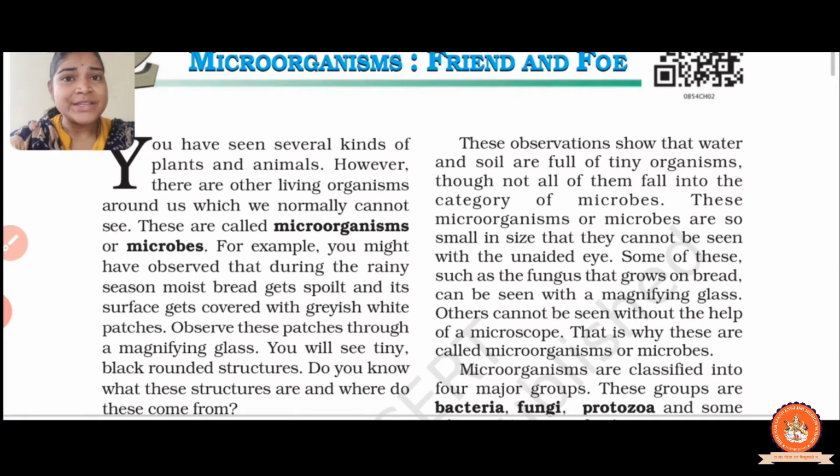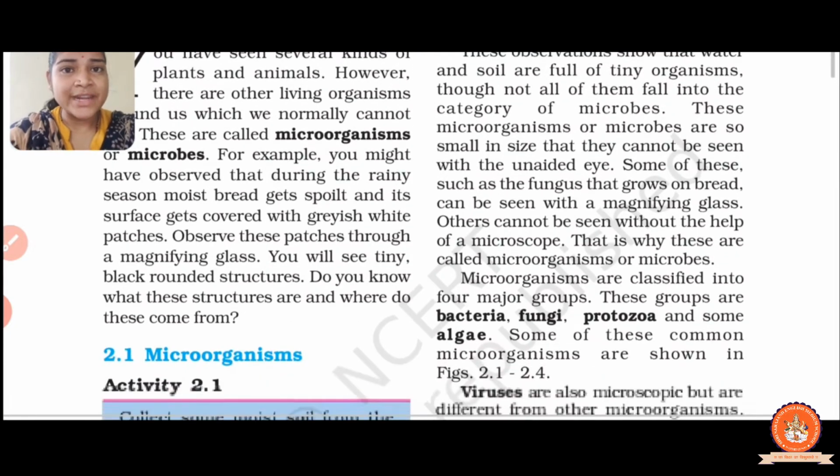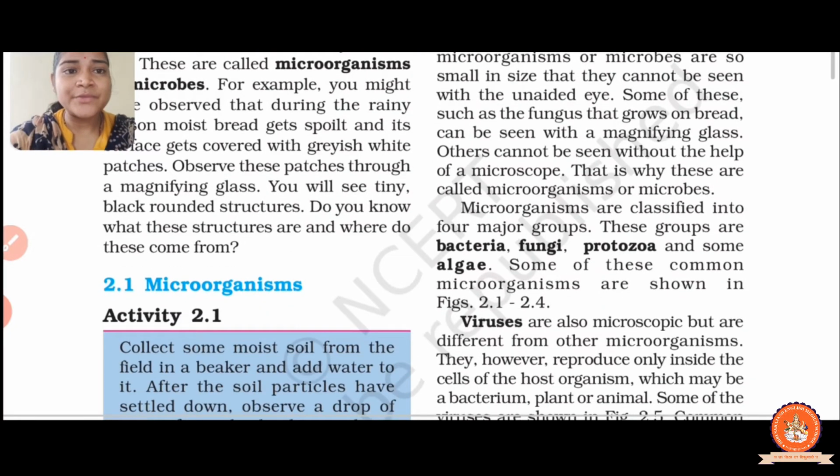Now again one more question arises. Where do microorganisms live? Microorganisms live in all types of environments. They are found ranging from ice cold weather, hot springs and deserts to marshy lands.